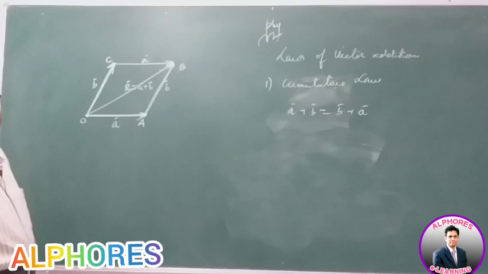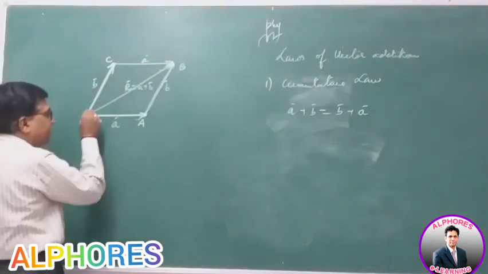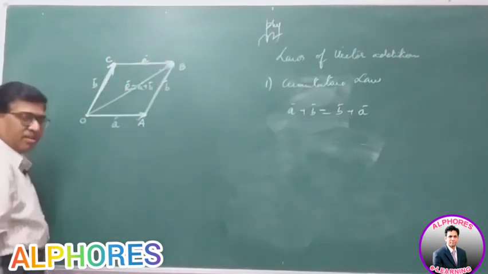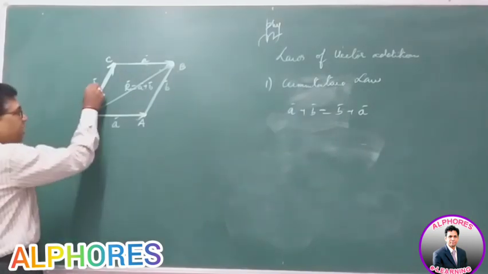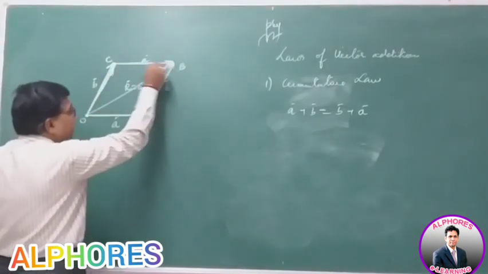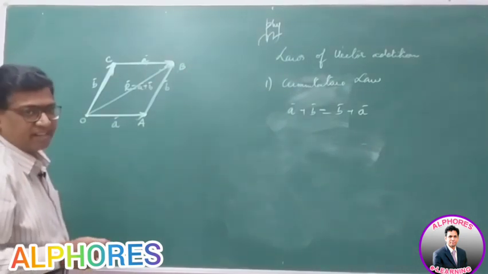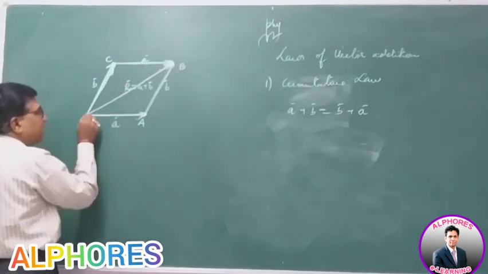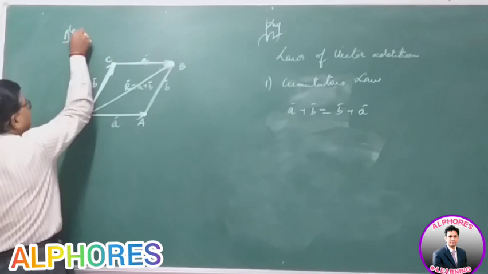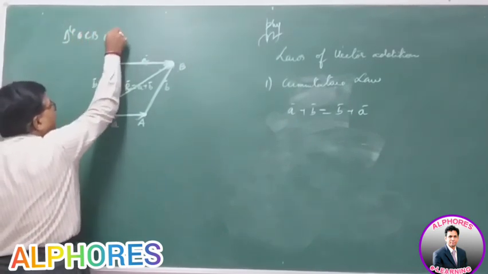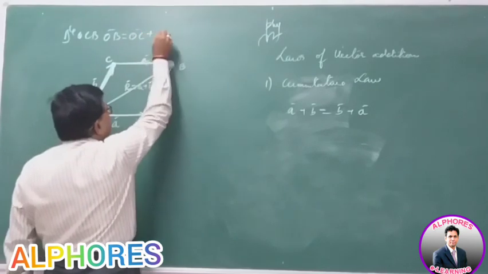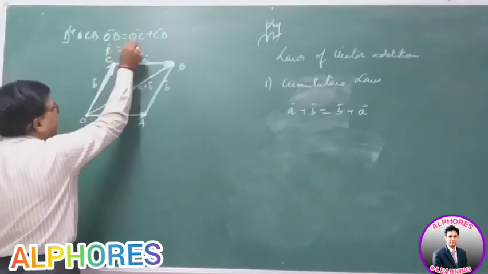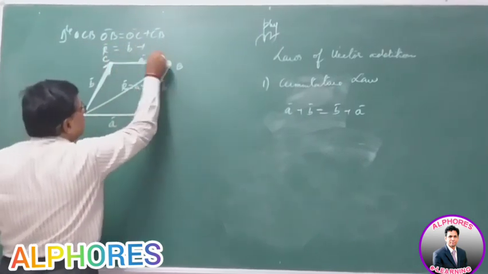Now B bar and A bar are represented as two sides of a triangle taken in order. This is first vector B bar, whose terminal is connected to the initial point of the second vector A bar. So therefore, B bar plus A bar. Now two vectors are represented as two adjacent sides of a triangle. The third side taken in the reverse order represents the result vector. So from the triangle OCB, OB is the resultant of OC plus CB. So OB, that is R bar, is OC, which is B, plus CB, which is A.